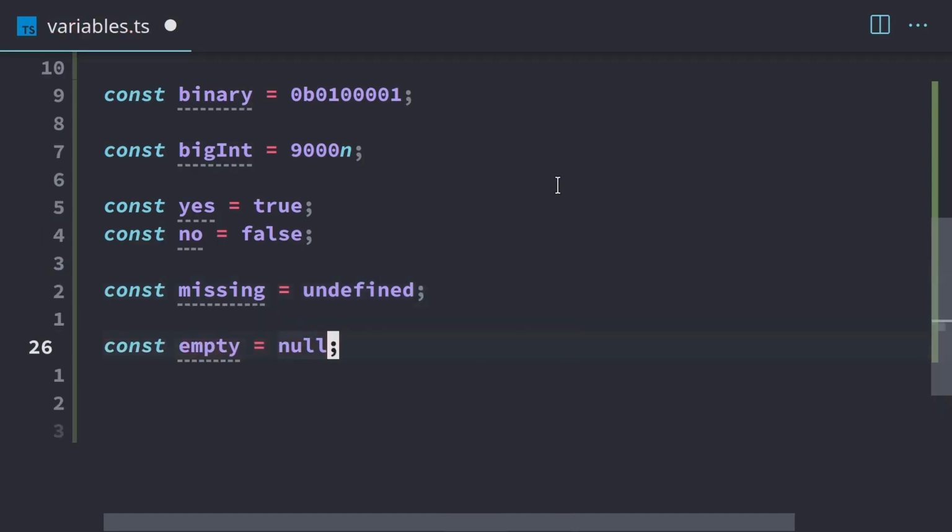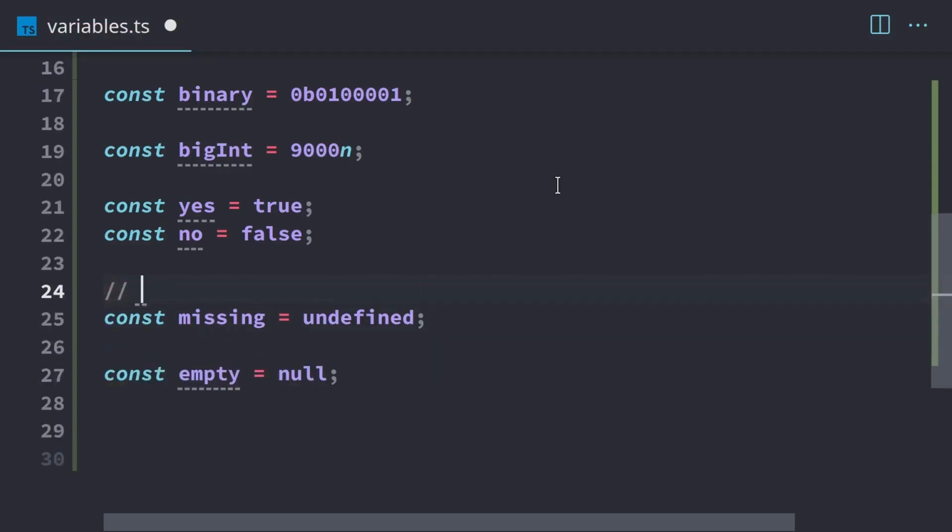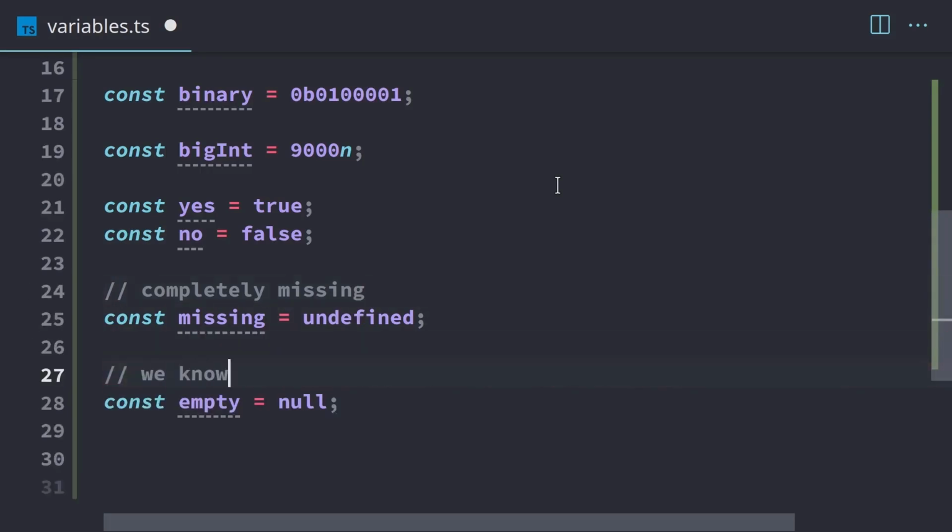We also have null, which is almost the same as undefined. The only difference with null is we're telling TypeScript or JavaScript like, hey, we know the thing is not there. So undefined, this means completely missing, and this means we know it's missing.